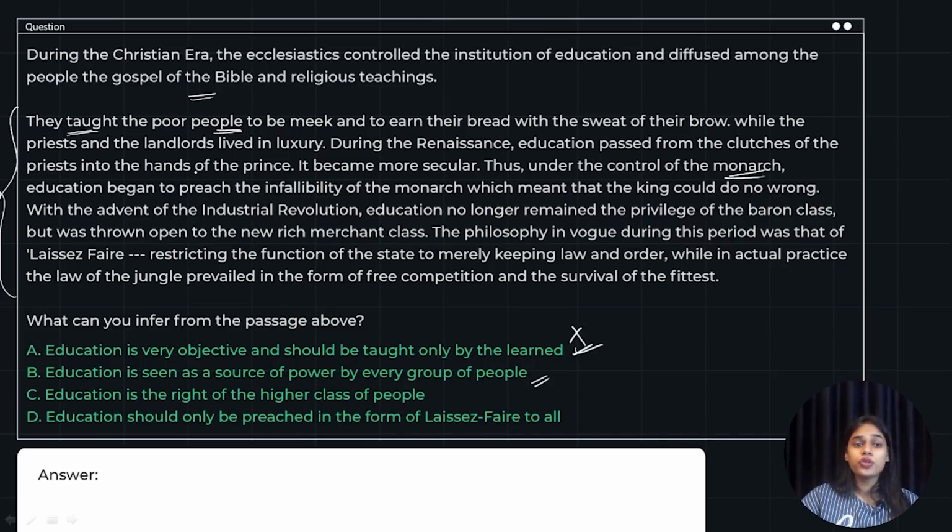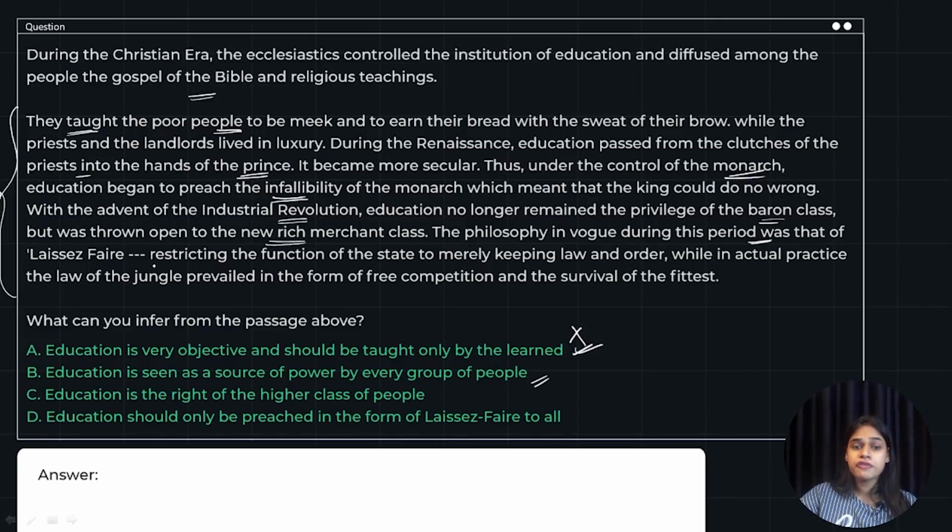Then it moved on from the priest to the prince. Again, they showed their power by preaching the infallibility of the monarch. Again, they were powerful people. They wanted to impress their power, impose their power. Then it moved on with the Industrial Revolution, from the baron class to rich merchant classes. Again, a power imposal, right?